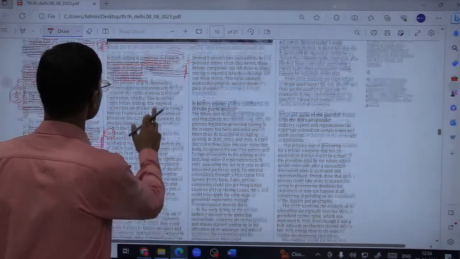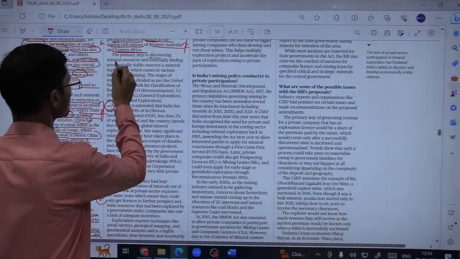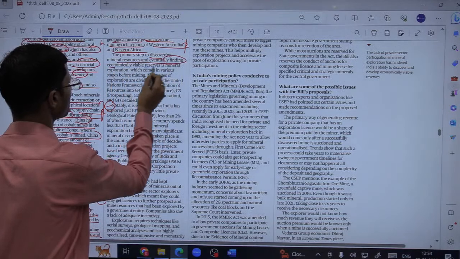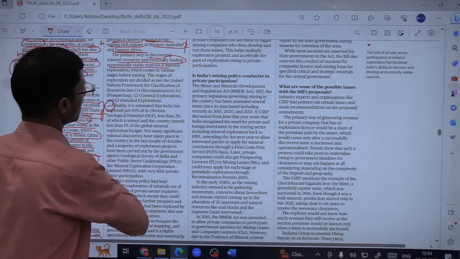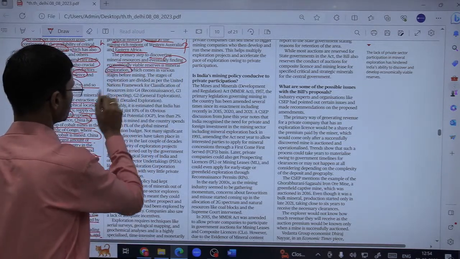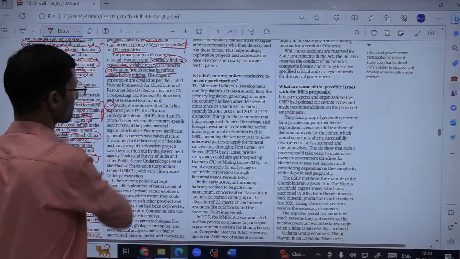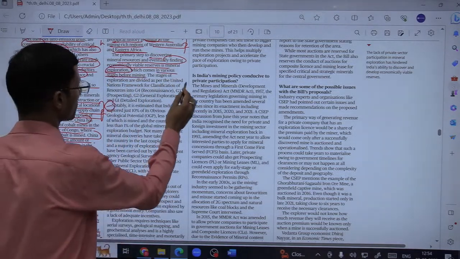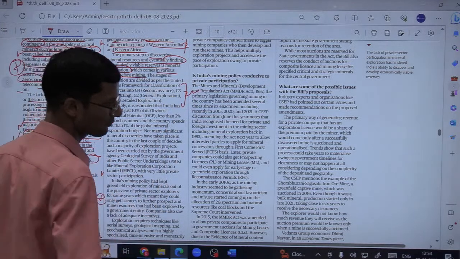Okay. So the primary step to discovering mineral resources, or eventually finding economically viable reserves, is mineral exploration, which comes in various stages before mining. Now what are these stages? From the point of view of the preliminary exam, the stages are also quite important.